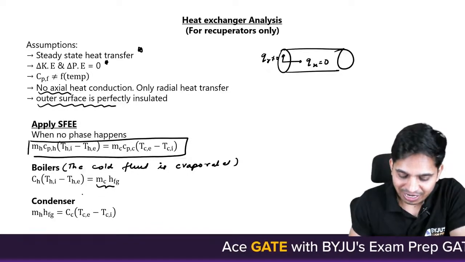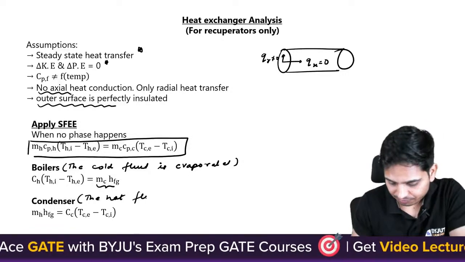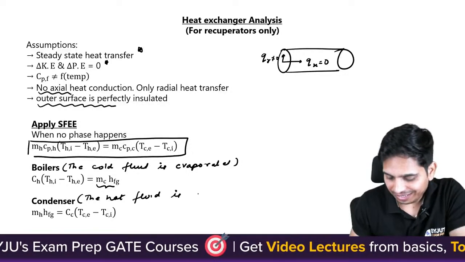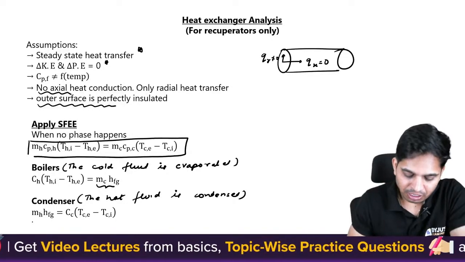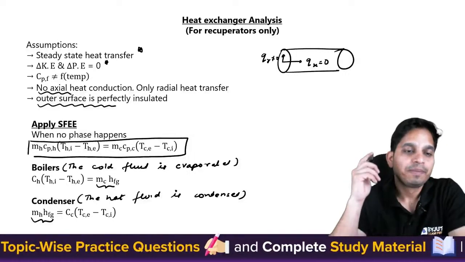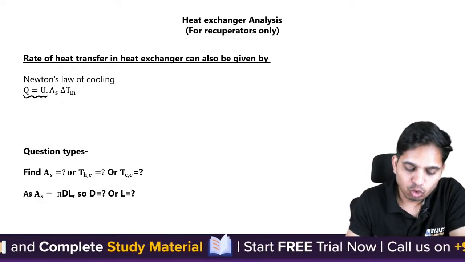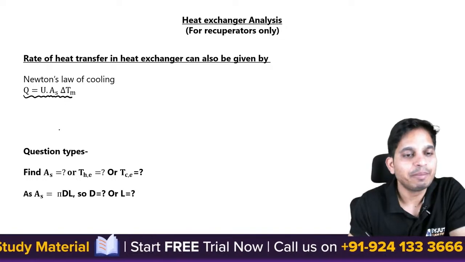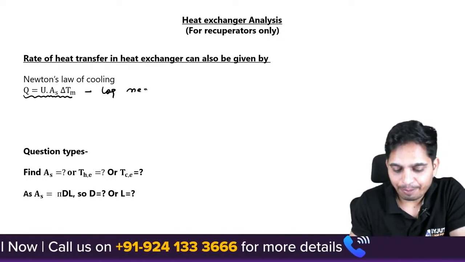Okay. What happens in a condenser? The hot fluid is condensed. So here for the hot fluid, I will use this. Now we can also use Newton's law of cooling: Q equals U times A, surface area, times delta Tm. What is delta Tm? It is the log mean temperature difference.